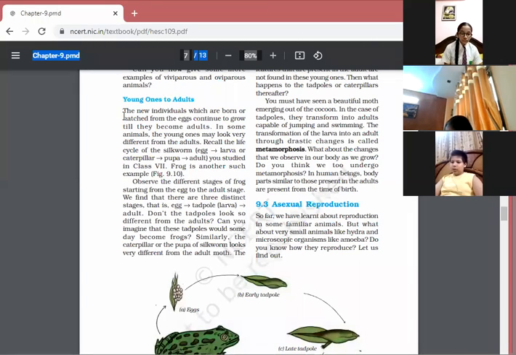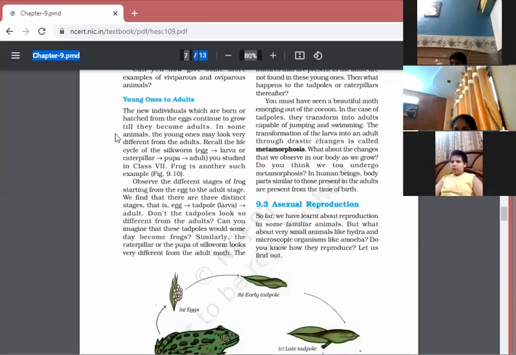So Geet, just continue from this paragraph. Young ones to adults. The new individuals which are born or hatched from the eggs continue to grow till they become adults. In some animals, the young ones may look very different from the adults. Recall the life cycle of the silkworm: egg to larva or caterpillar, pupa, and adult. You studied in class 7th.